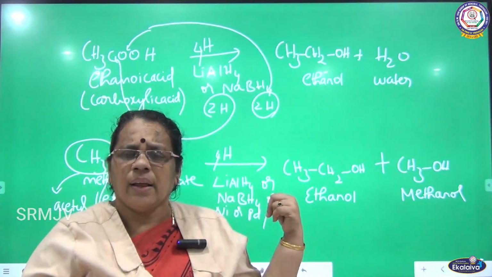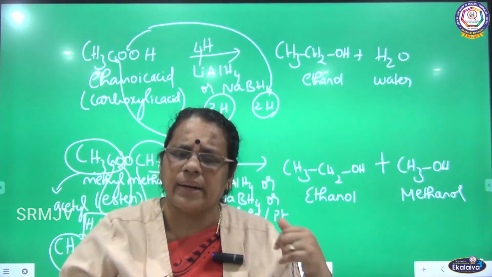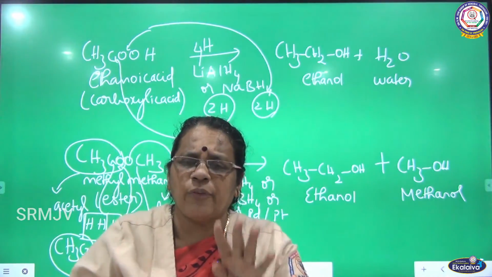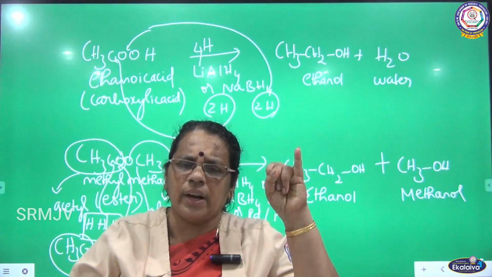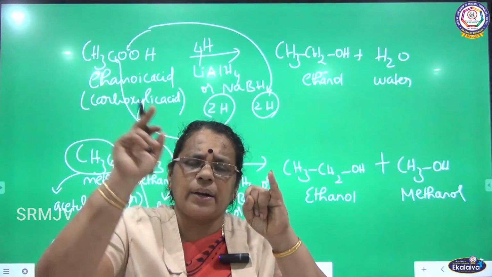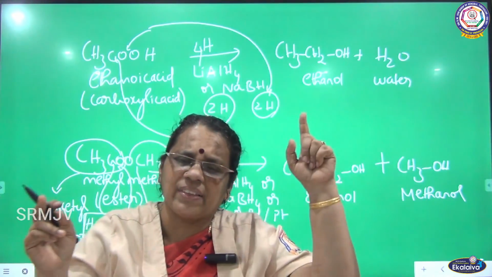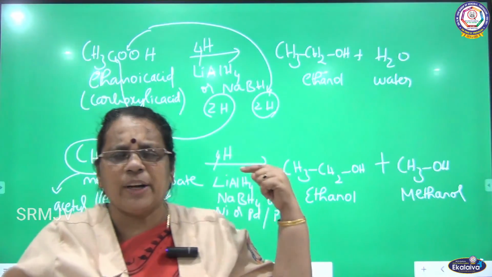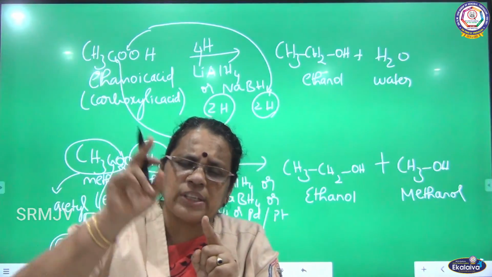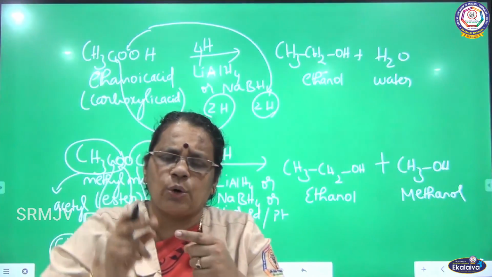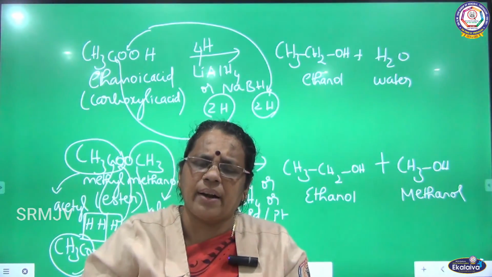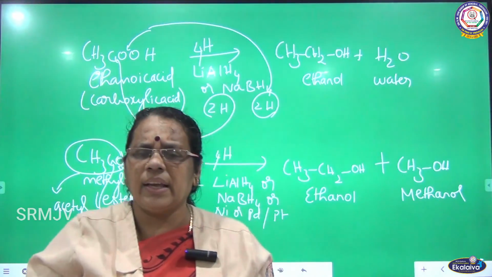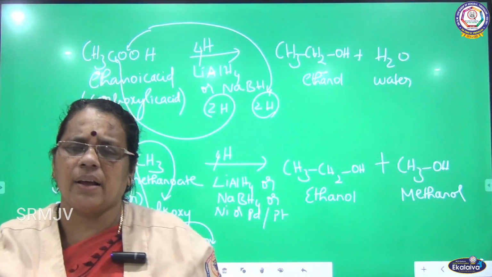So this is another reaction which comes under reduction. Here we have started with reduction, and I gave 4 options. First one, from aldehyde. Aldehydes are reduced to alcohol. If it is an aldehyde, the product is a primary alcohol. The next one is ketone. When ketones undergo reduction with either sodium and alcohol or lithium aluminum hydride, whatever the reducing agent may be, you get a secondary alcohol.